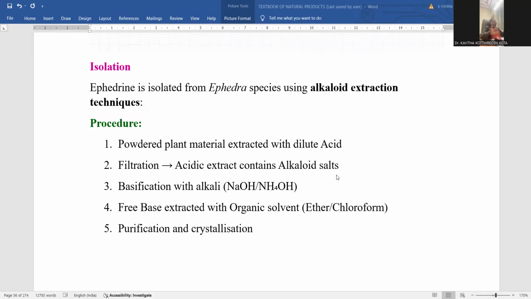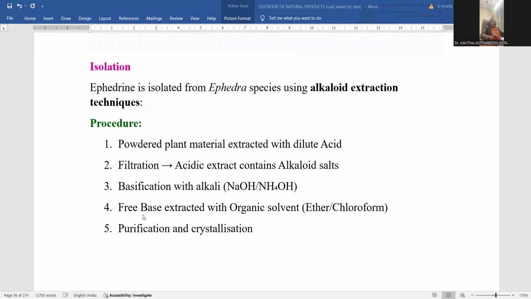The filtrate is the discarded one only. Whatever is generated in the solid form, that is the salt form, the acid and ephedrine base will form a salt, which is in solid form, and that will be filtered effectively. Later on, we need to add a sufficient amount of alkali, either sodium hydroxide or ammonium hydroxide. Any base, strong or mild, can be applied for the basification.